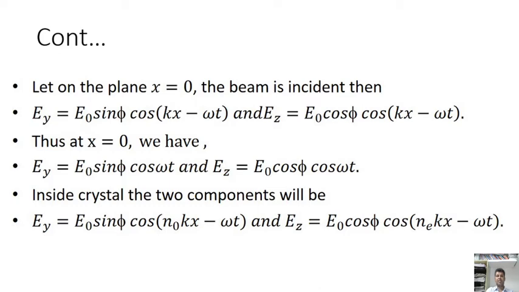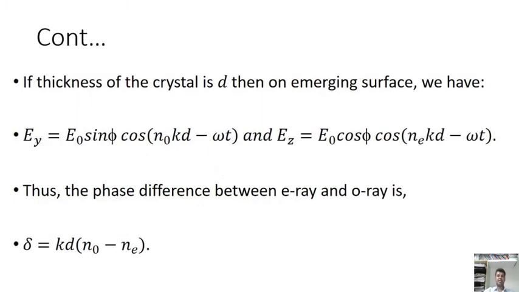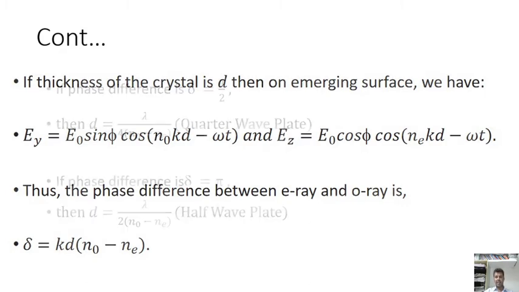So inside the crystal the two components will be these equations. Then if the thickness of the crystal is d, at the emerging surface we get the phase difference delta equal to kd times (n naught minus ne).